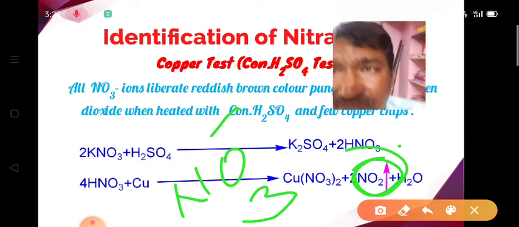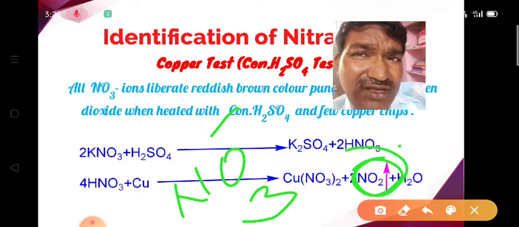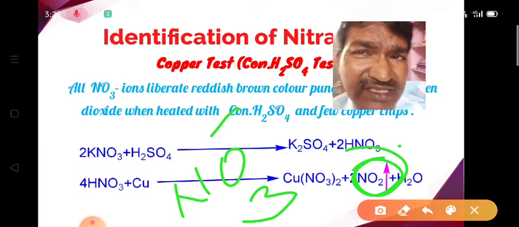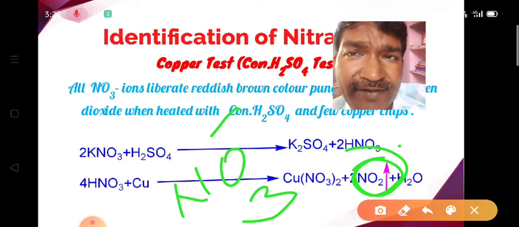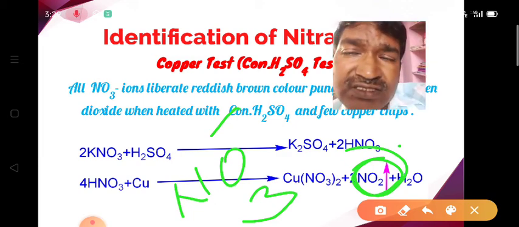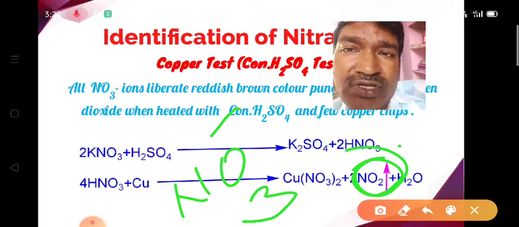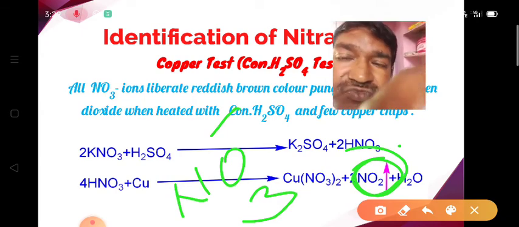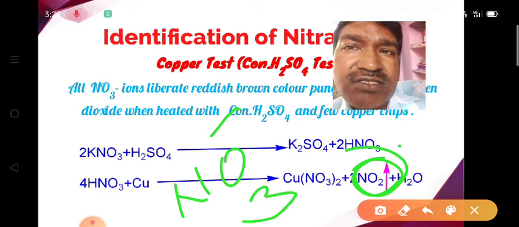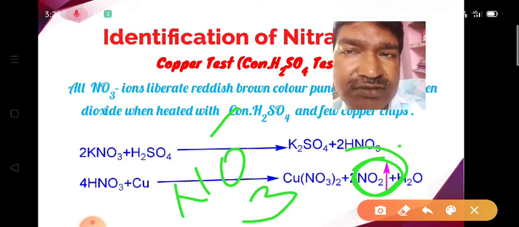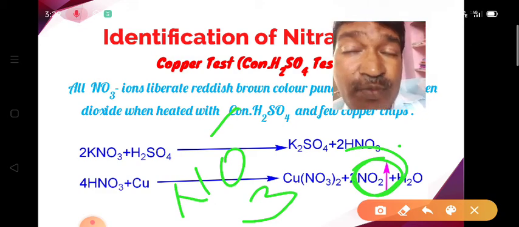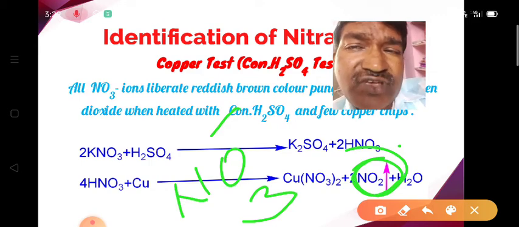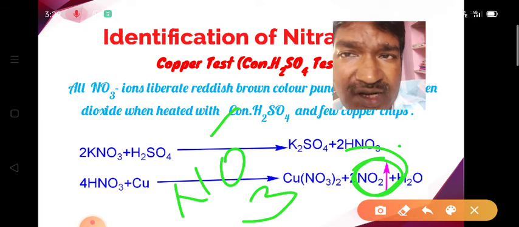Here we know very well that metals are good reducing agents. So here copper reduces nitrate ion to the nitrogen dioxide, and the nitrogen dioxide very much looks like bromine, which also has the pungent smell and the reddish brown color gas.